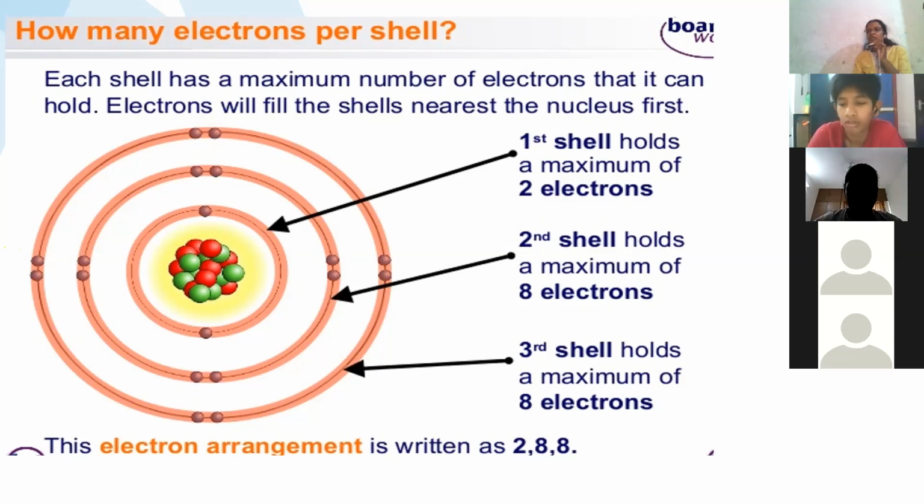Very good. Yes, stable. The reason is that, always remember, having 8 electrons together gives stability to the atom. That is the reason 8 electrons will be together and the 9th electron will go to the next shell.